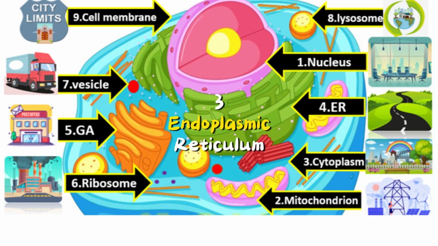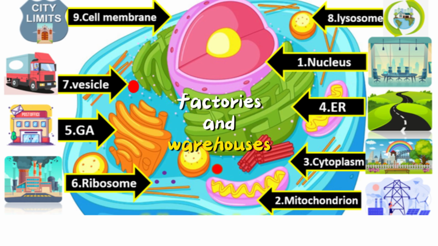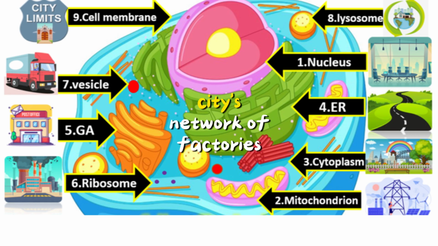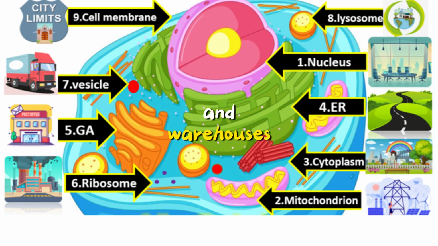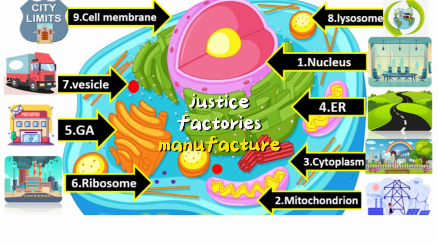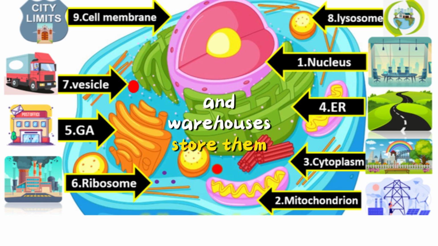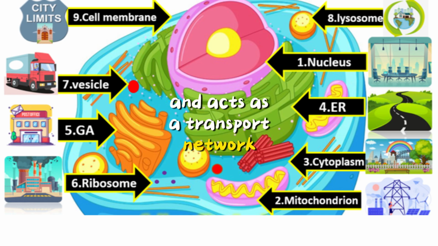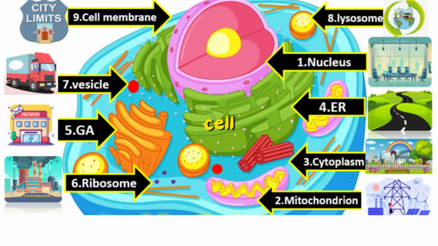3. Endoplasmic reticulum, factories and warehouses. The endoplasmic reticulum, ER, is analogous to the city's network of factories and warehouses. Just as factories manufacture goods and warehouses store them, the ER assists in protein and lipid synthesis and acts as a transport network for these products within the cell.